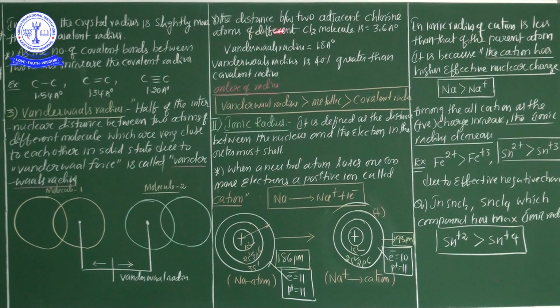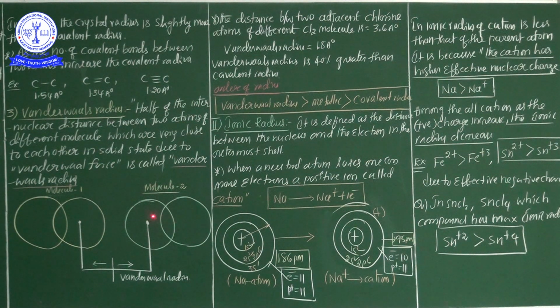Now see here, for example, the distance between two chlorine atoms in two chlorine molecules is 3.6 angstrom. So for one chlorine atom, the Van der Waals radius is 1.8 angstrom. Now see here, the Van der Waals radius is 40% greater than the covalent radius. This is the most important point: the Van der Waals radius is 40% greater than the covalent radius.